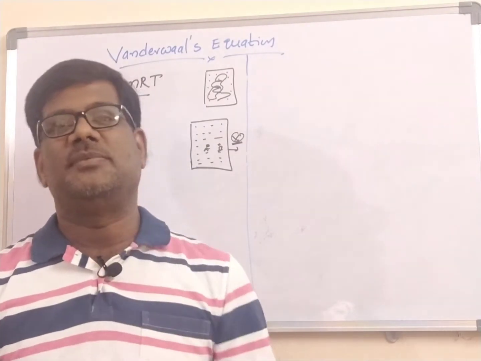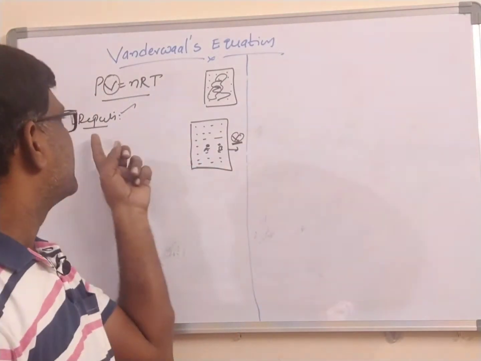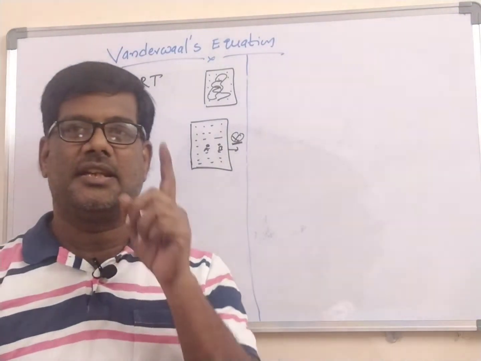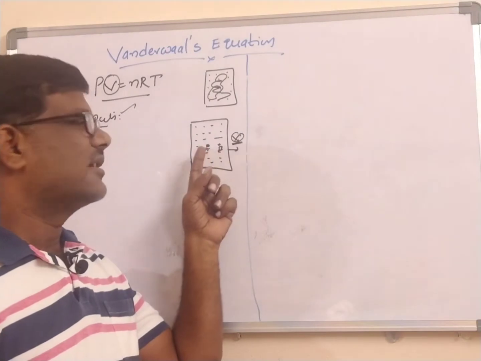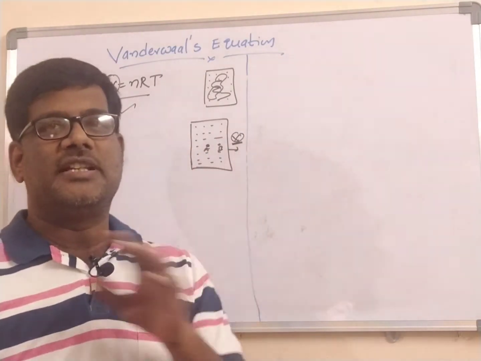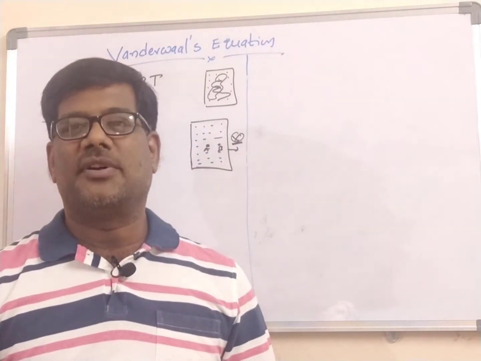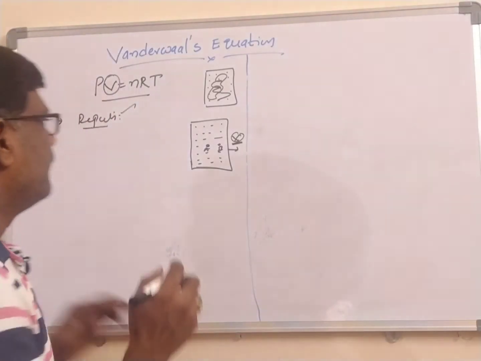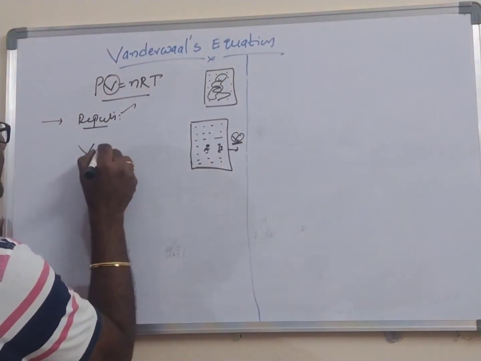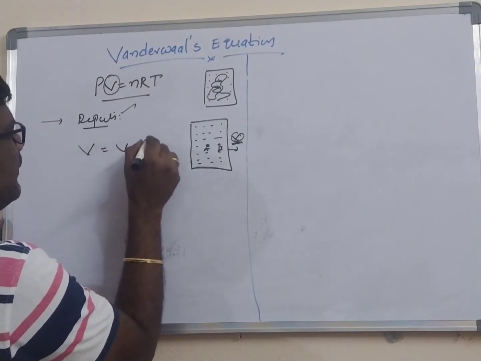That's why the volume must be corrected. Whenever you consider the repulsive forces, a correction in the volume must take place. The volume available for the free movement is not equal to the volume of the vessel. It is less than the volume of the vessel. That's why V is corrected. In place of V, we must write V minus nb.